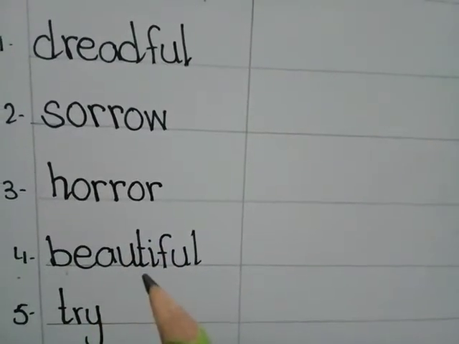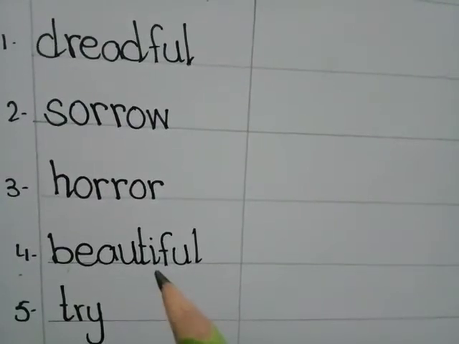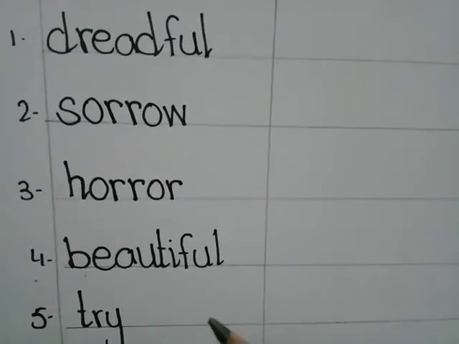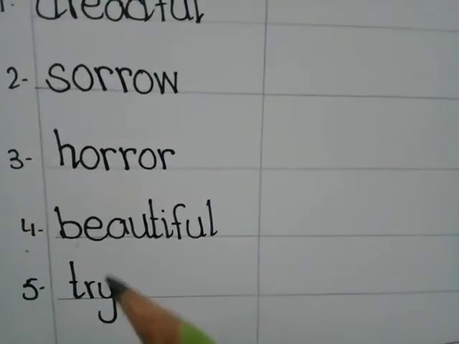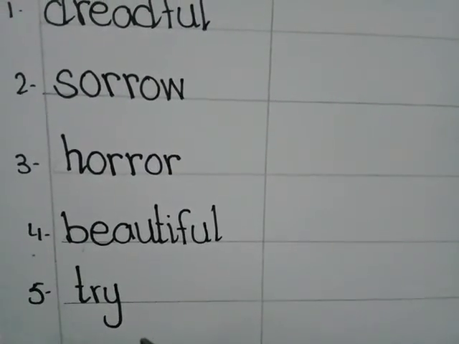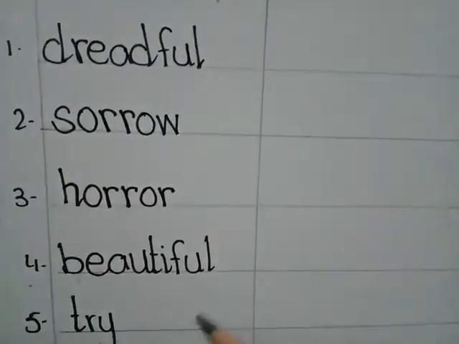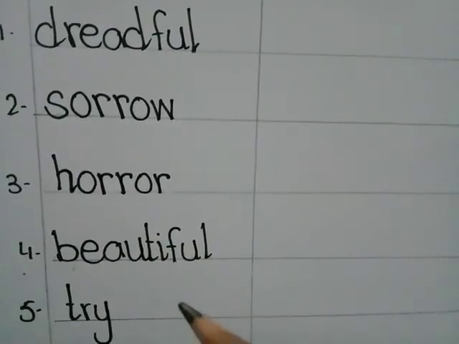Fourth word is beautiful. And what is the meaning of beautiful? Beautiful means having an attractive quality, means quality of attraction is called beautiful. Now, fifth word is try. And what is the meaning of try? Try means make an effort to do something is called try. Now, I have explained these words for you. Now, you have to create sentences by yourselves.